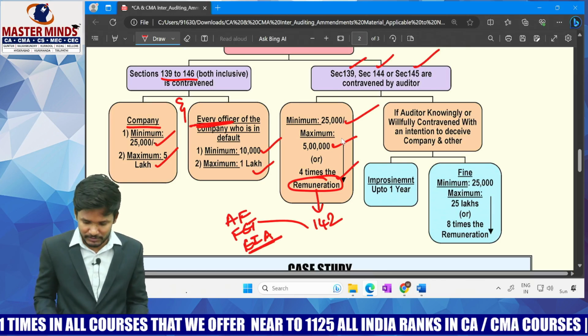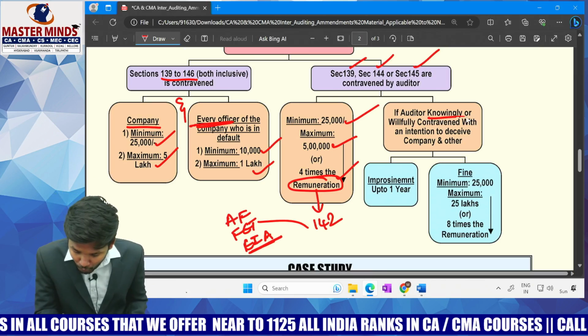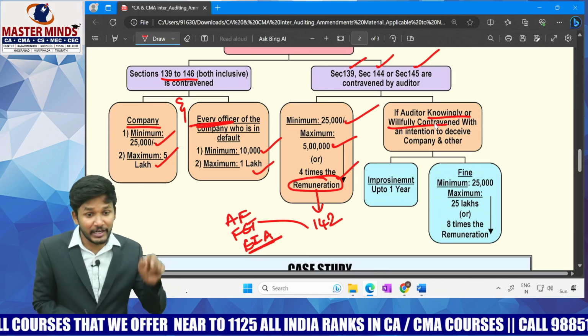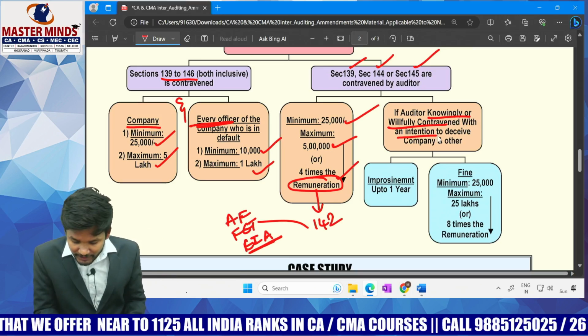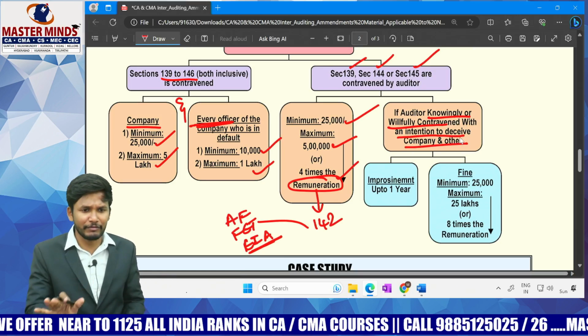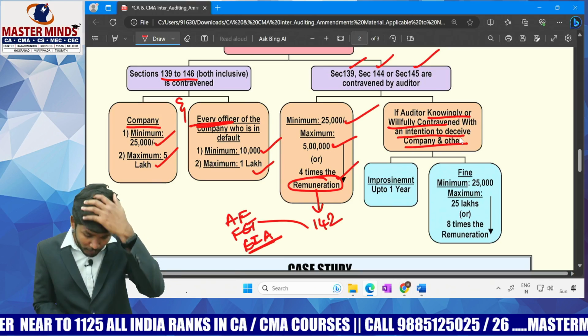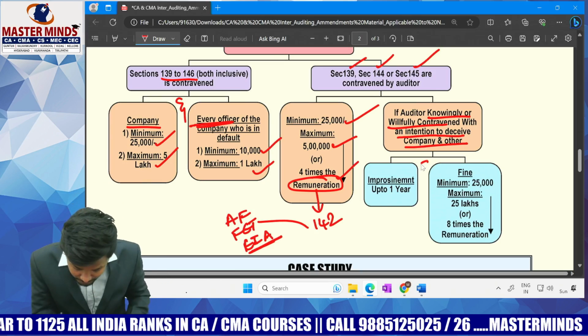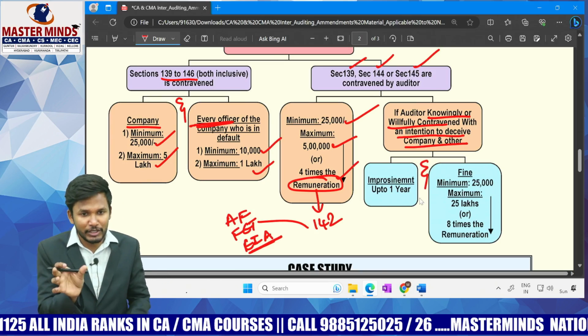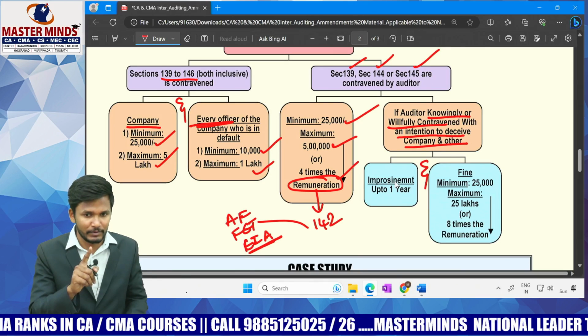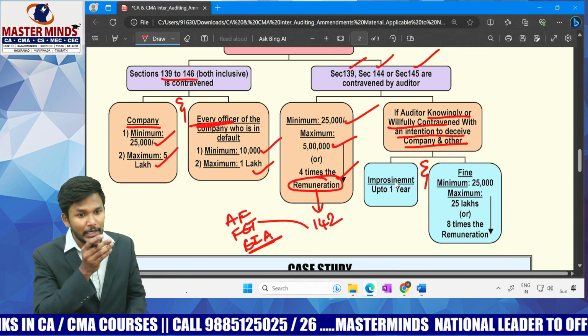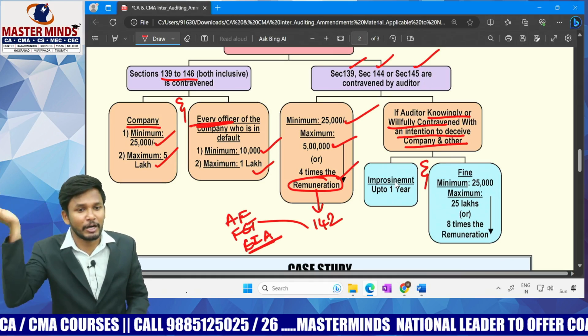Now, if the auditor knowingly or willfully contravenes, intentionally, I mean fraudulently, with the intention to deceive the company or others, then what? Imprisonment up to 1 year, and here in between there should be an "and". Up to 1 year means it should be a maximum of 1 year. It cannot be beyond 1 year.